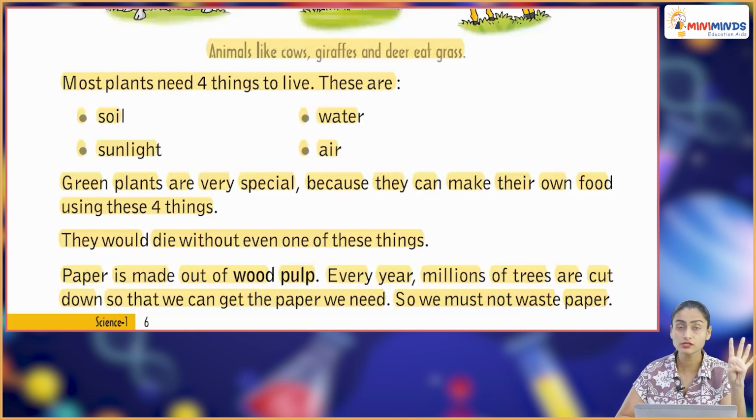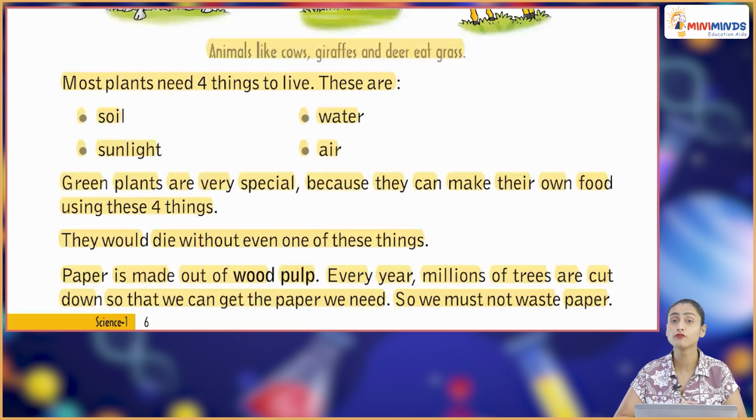These are the 4 things जो maximum plants को ज़रूरी होता है in order for them to survive properly. So green plants are very special because they can make their own food using these 4 things. इन चारों चीज़ों को use करके plants अपना खाना खुद ही बना लेते हैं. So they would die without even one of these things.